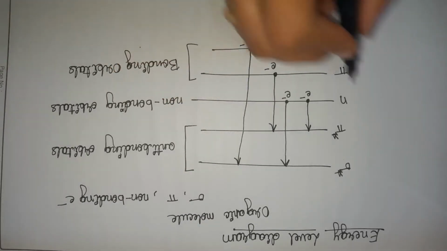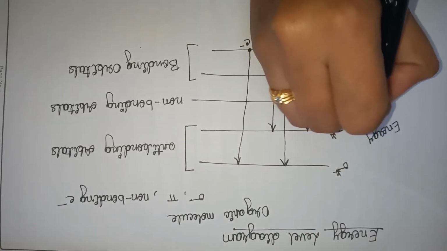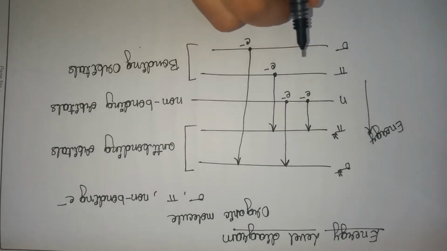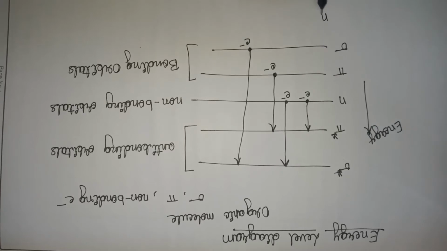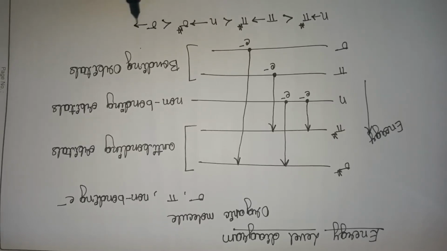When we consider the energy required for these transitions, each transition requires a different amount of energy. Based on the energy, we can write an order. N to pi star transitions require less energy than pi to pi star, then n to sigma star, then sigma to sigma star.